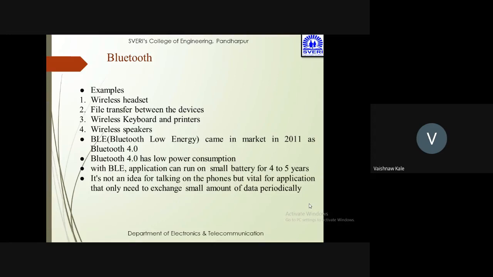Bluetooth low energy, which is also said to be Bluetooth 4.0, is a low power consumption technology, with BLE applications running on a small battery for nearly 4 to 5 years. So it's not an idea for phones, but vital for applications that need to exchange small amounts of data periodically, and that can happen with the help of Bluetooth. So there are two types of Bluetooth. One is Bluetooth Classic, and second is Bluetooth 4.0, which is also called BLE, Bluetooth Low Energy.